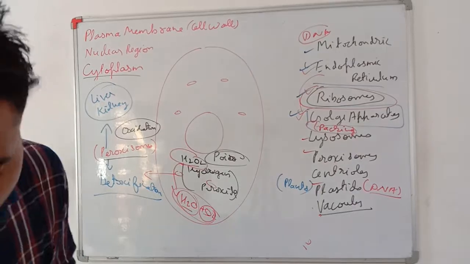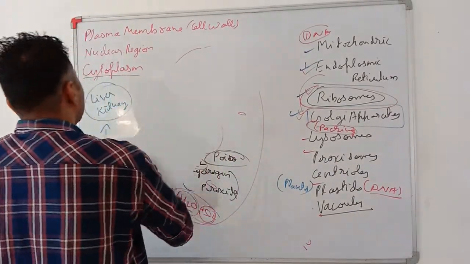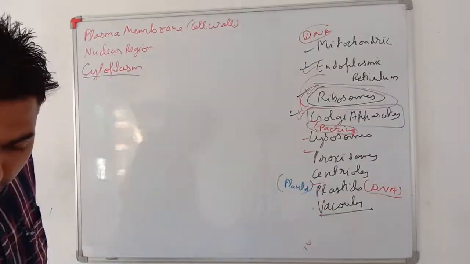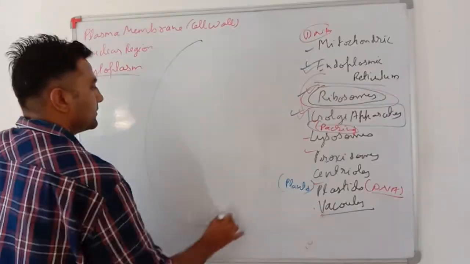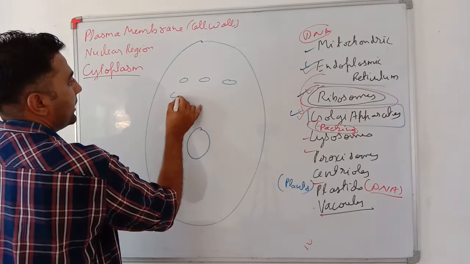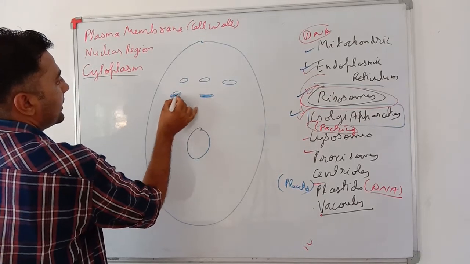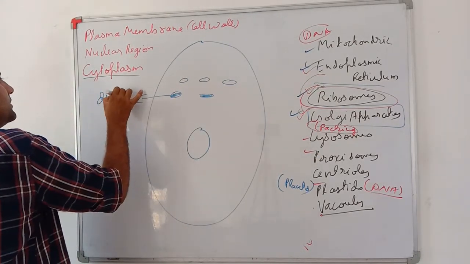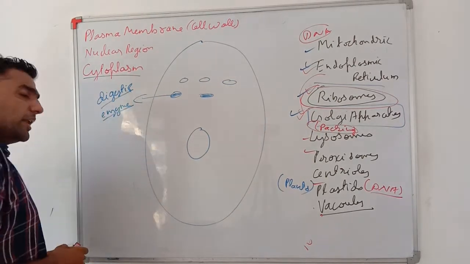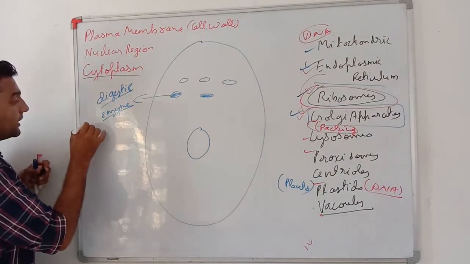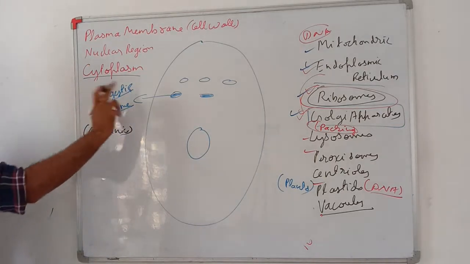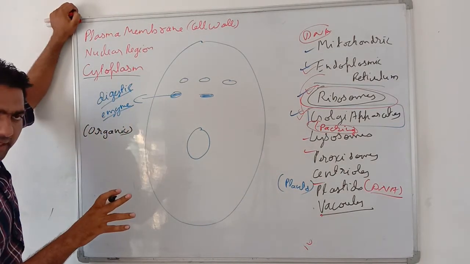Now lysosomes. See my dear students, lysosomes in our cell have a membrane, and in this membrane there are digestive enzymes present. Very important, these digestive enzymes can digest any organic material.